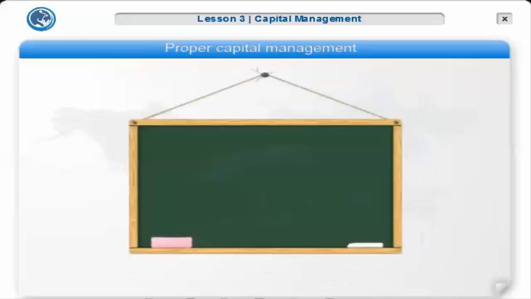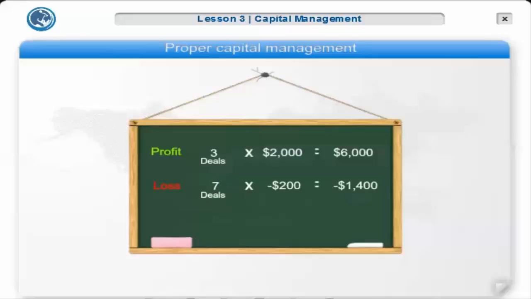Let's say this trader closed 3 out of 10 trades with a profit of $2,000 per trade, meaning that his total profit amounted to $6,000. If the trader places a stop loss of $200 in every trade and loses in 7 transactions, his losses amount to $200 times 7, equaling $1,400. Deduct $1,400 from $6,000, and you're still left with a profit of $4,600. And so, even though this trader lost most of his trades, he still came out with a profit.